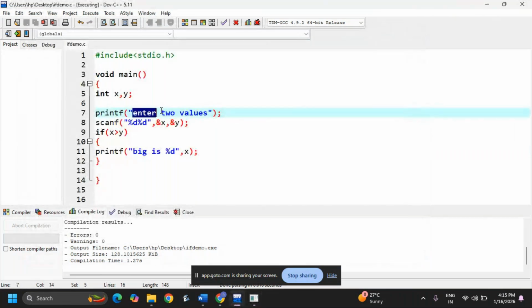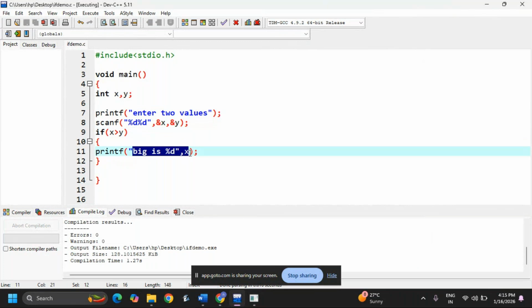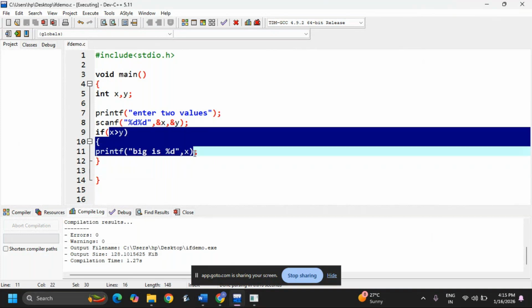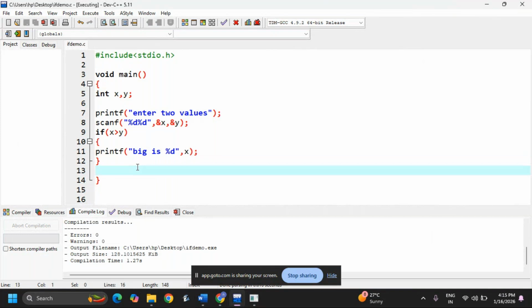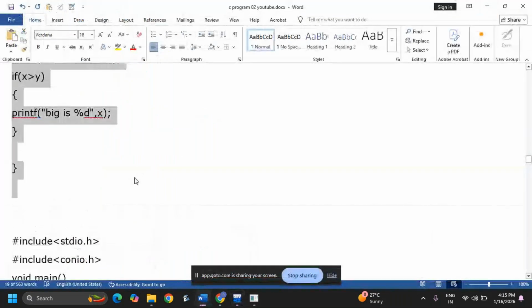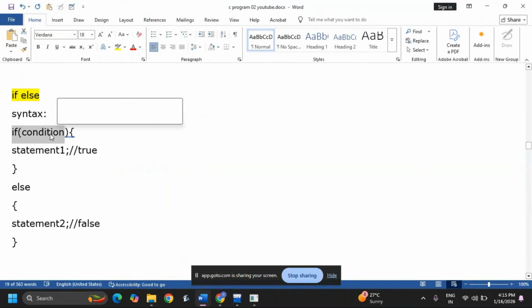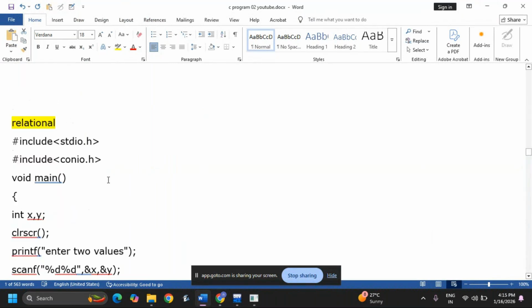Now you understood. This part is for entering the two values, and here I am checking x greater than y. Only if the condition is true is it going to print the x value; otherwise it is not. If I want output even when the condition is false, then I need to use the concept called if else. This is the syntax: if condition, statement 1, else statement 2. Now I'll run that.